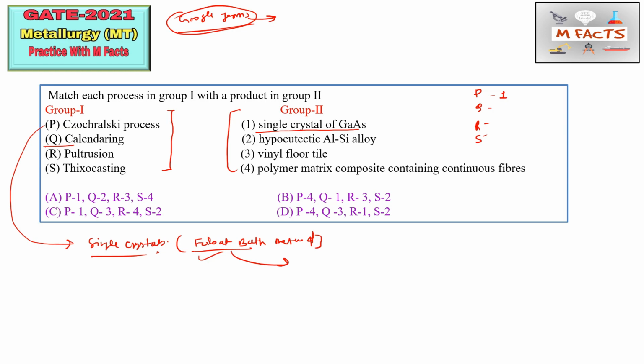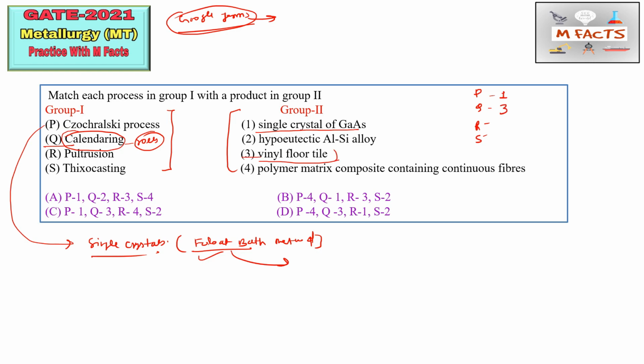So calendering is basically a process for high volume, high quality plastic film and sheet, mainly used for sheet and plastic such as PVC as well as other modified thermoplastics. Okay, so we just convert it into thin film and sheet using this process. Generally we use calendering rolls for making thin films and plates by utilizing polyvinyl chloride, that is a polymer. Also, for floor tiles we use this calendering process. Okay, so this is vinyl floor tile. So 3 we can match with Q, that is calendering.